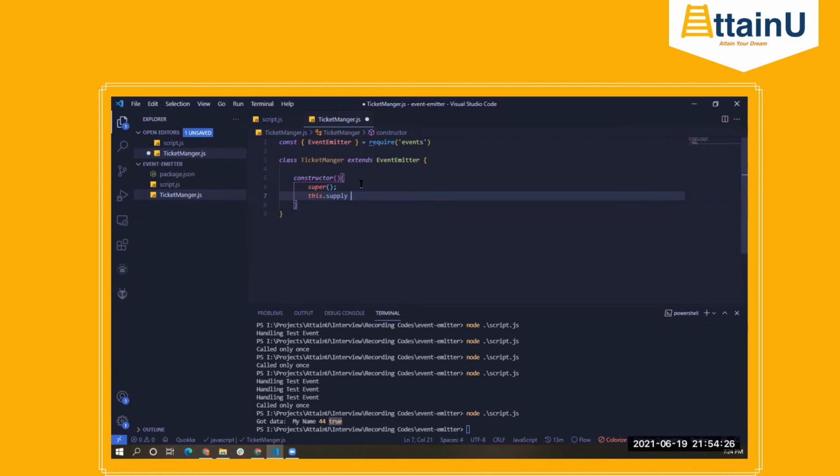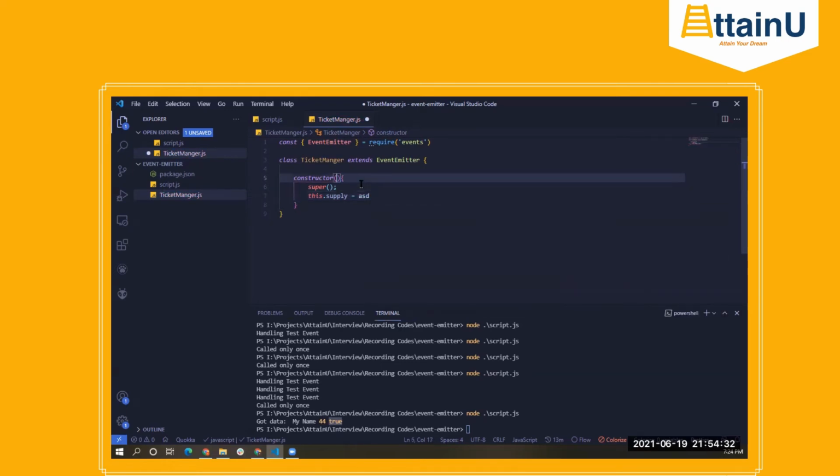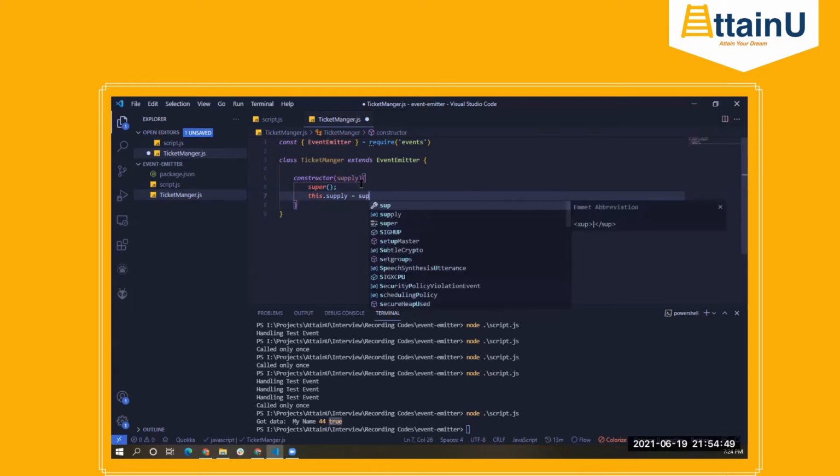Now of course this supply I cannot have as a hard coded value. So what I can do is just take supply here as a parameter, or we can even rename this to be more specific. this.supply will be equal to supply.